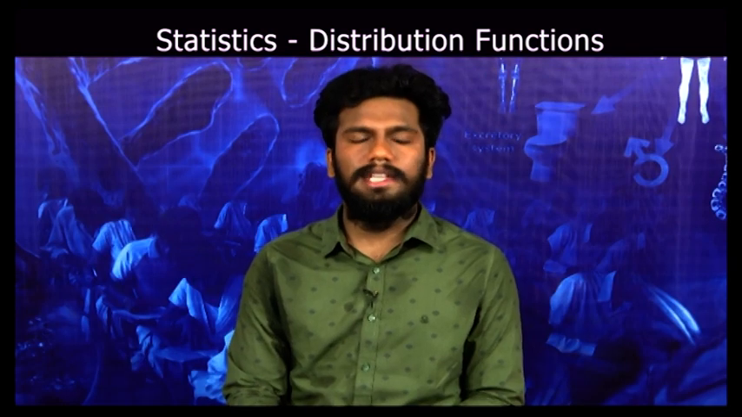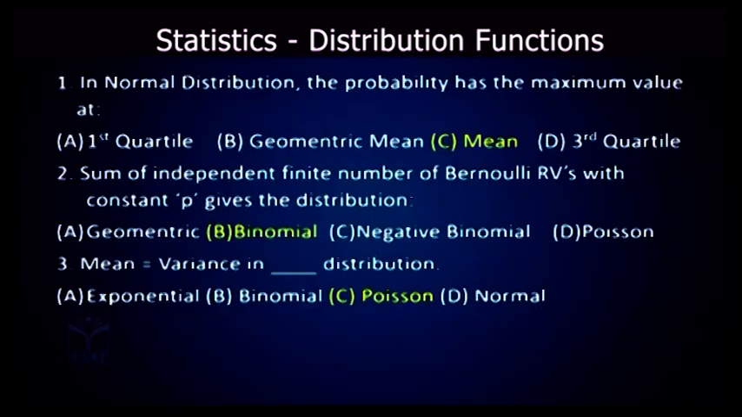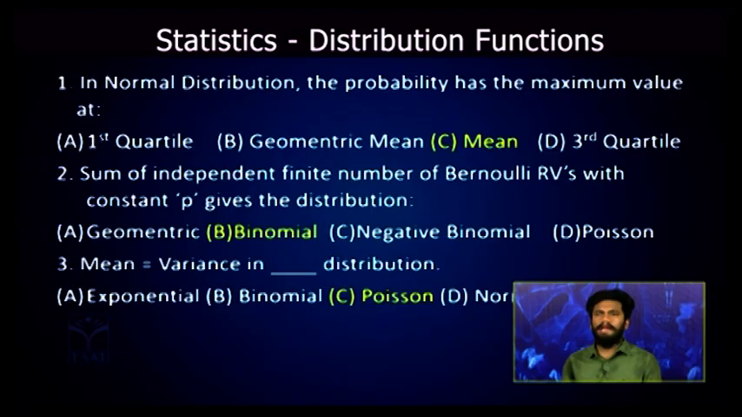See the example questions here. In the normal distribution, the probability has the maximum value at, so we have already seen in the graph, the maximum probability will be occurring at the mean. Look at the second question. Sum of independent finite number of Bernoulli random variables with constant p gives the distribution. So we have seen how the binomial distribution is formed. That is, when you repeat the Bernoulli distributions n number of times with a constant probability of success p, then you will get the binomial distribution.